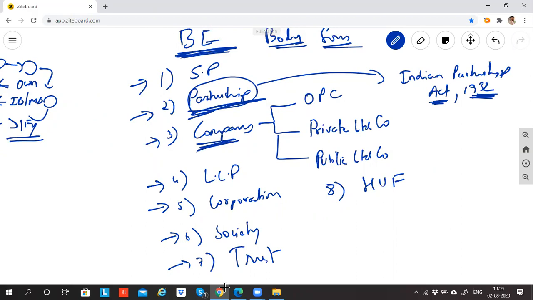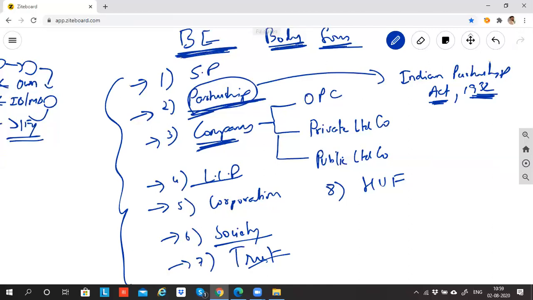For companies, we have a separate rule book. For LLP, we have a separate rule book. For society, trust, each and every business entity, there are certain rules and regulations framed by the government, which the entity has to follow. If you don't follow, there will be penalties and punishments. So these are the various forms or bodies in which you can start. If I want to start any business today, I need to be any of these entities.